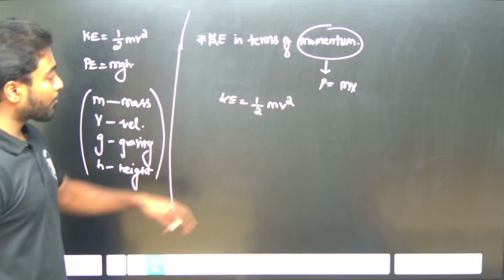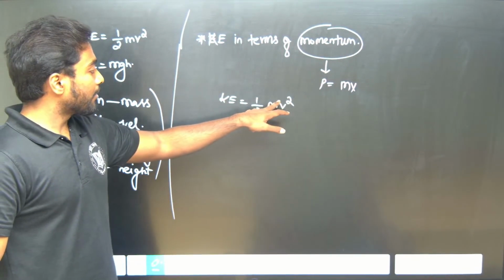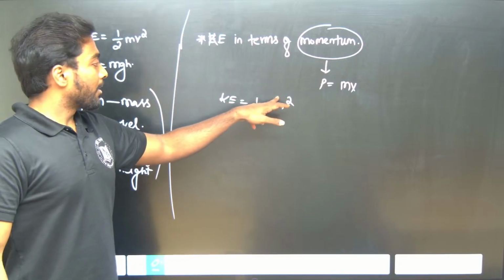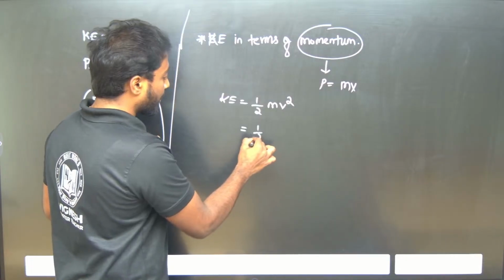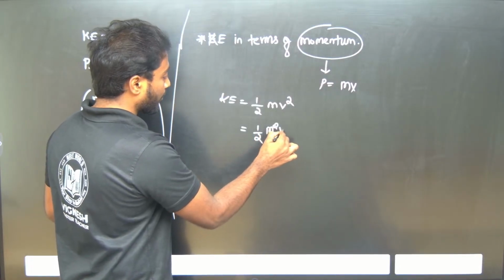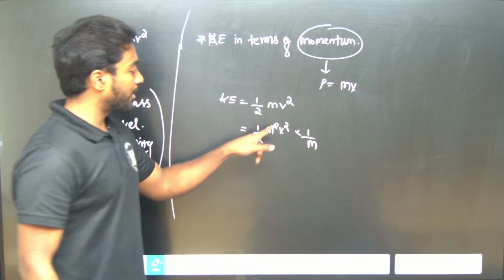Here m power 1 and v power 2 are there, and I need another m. So I write 1 by 2 m square v square into 1 by m; I have multiplied and divided by m. So I get 1 by 2 times mv the whole square by m.